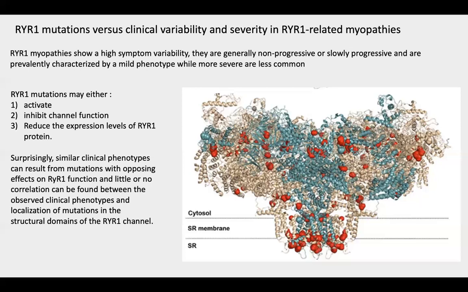Nevertheless, more recent work trying to identify some form of relation between genotype and phenotype in patients with RYR1 myopathies agrees that the clinically severe cases are mostly associated with recessive inheritance or are associated with mutations localized in the cytosolic shell domain, with most of these variants being located in the bridging solenoid.